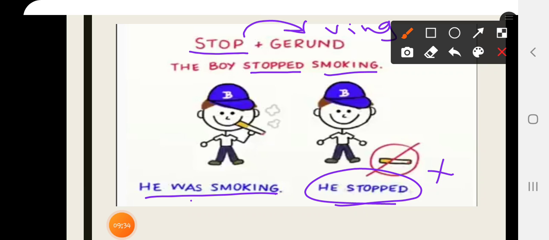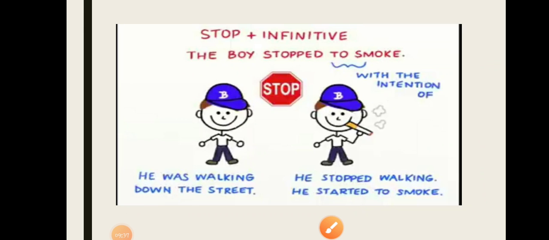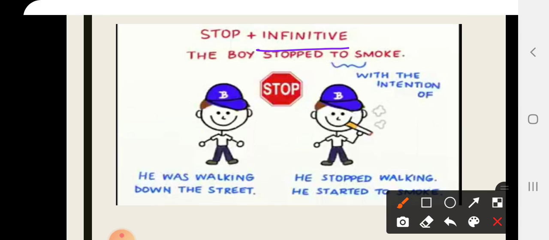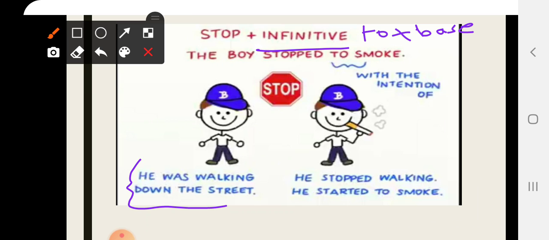Clear? What about stop with the infinitive? Look here. Now with the infinitive, which I mean to plus base verb, okay, the boy stopped to smoke. As he was walking down the street, he was walking, then he stopped to have a rest, for example, and started what? He started to smoke. Okay, so he stopped walking and he started to smoke. So to smoke here means with the intention of.